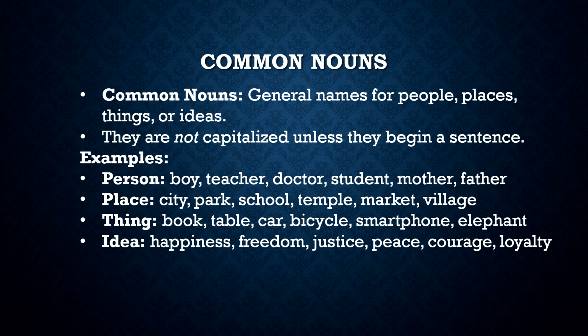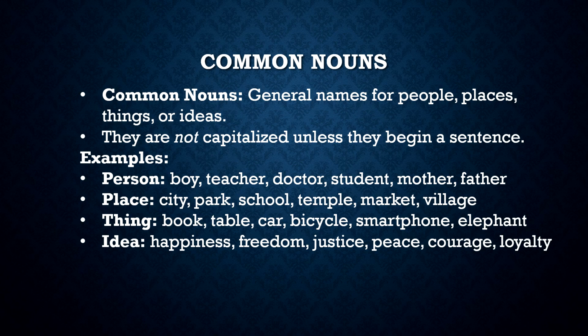These are words that name objects that are not living. They are not capitalized unless they begin a sentence. For example, a boy, a teacher, a doctor, a city, a park, a school, a book, a table, a car, etc. School items like book, pen, pencil, bag, desk, chalk.